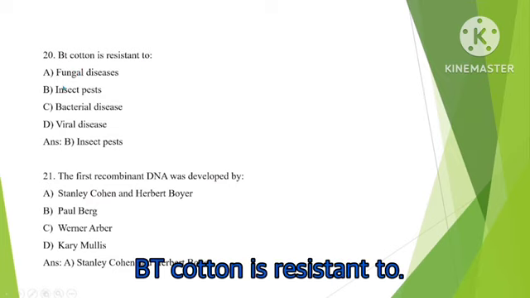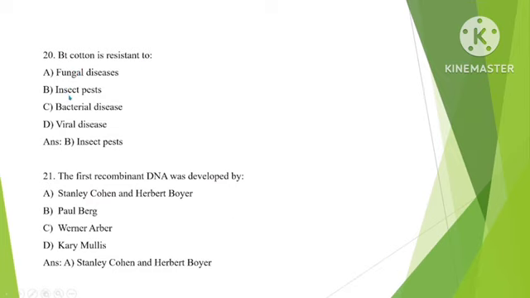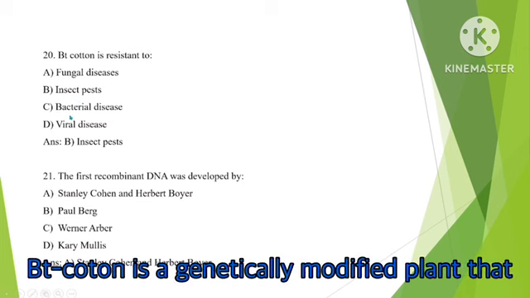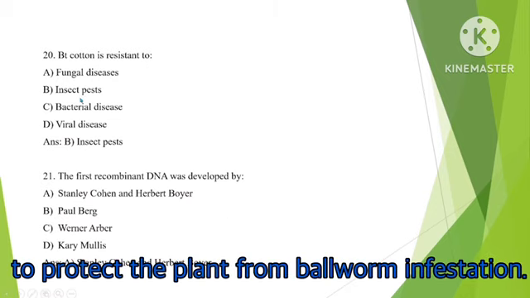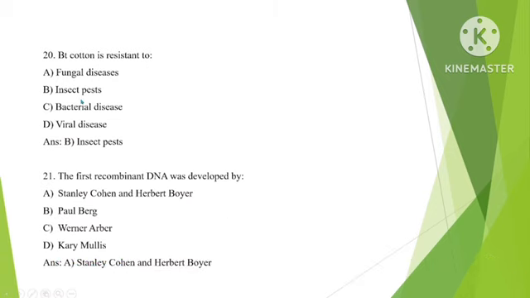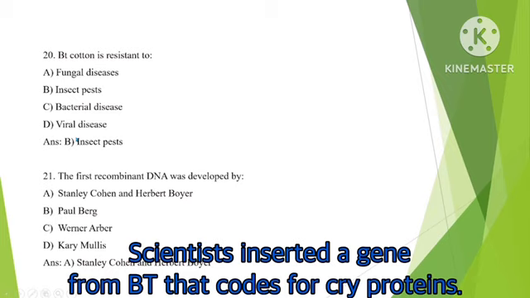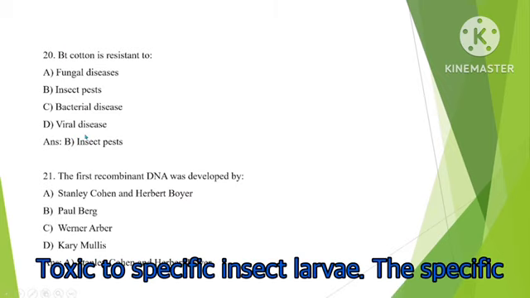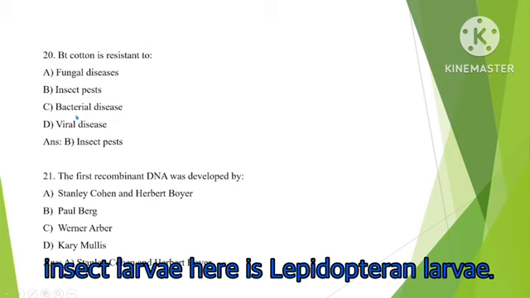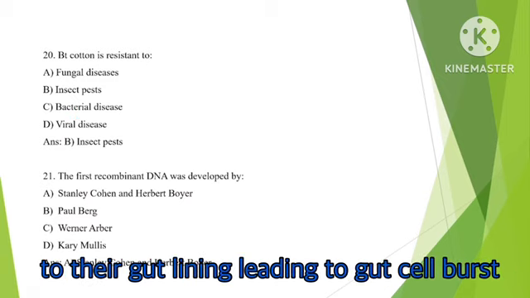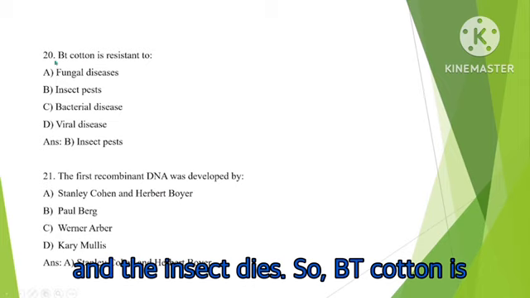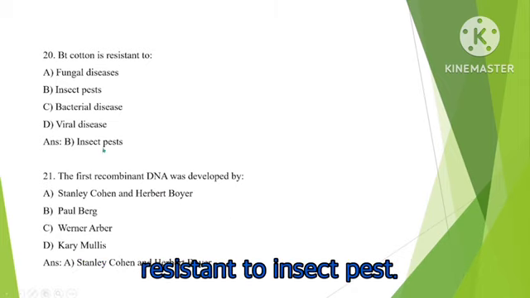Bt cotton is resistant to insect pests. Bt cotton is a genetically modified plant that contains a gene from Bacillus thuringiensis to protect the plant from bollworm infestation. Scientists inserted a gene from Bt that codes for cry proteins toxic to specific insect larvae, here Lepidopteran larvae. When pests consume Bt cotton, the cry toxin binds to their gut lining, leading to gut cell burst and the insect dies.